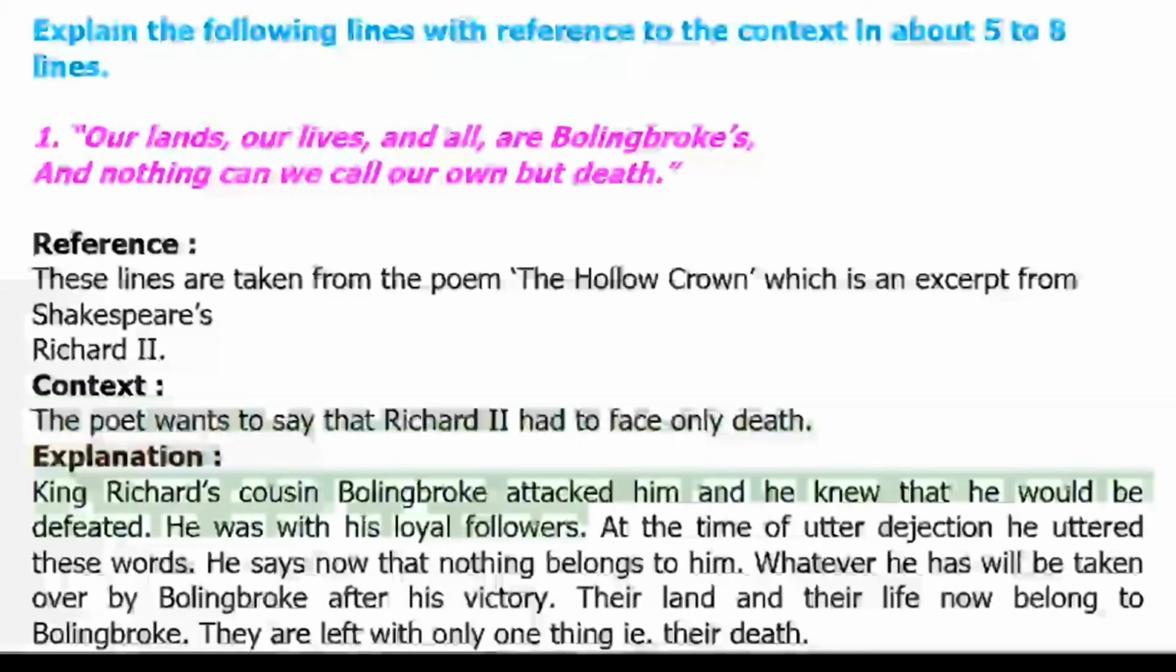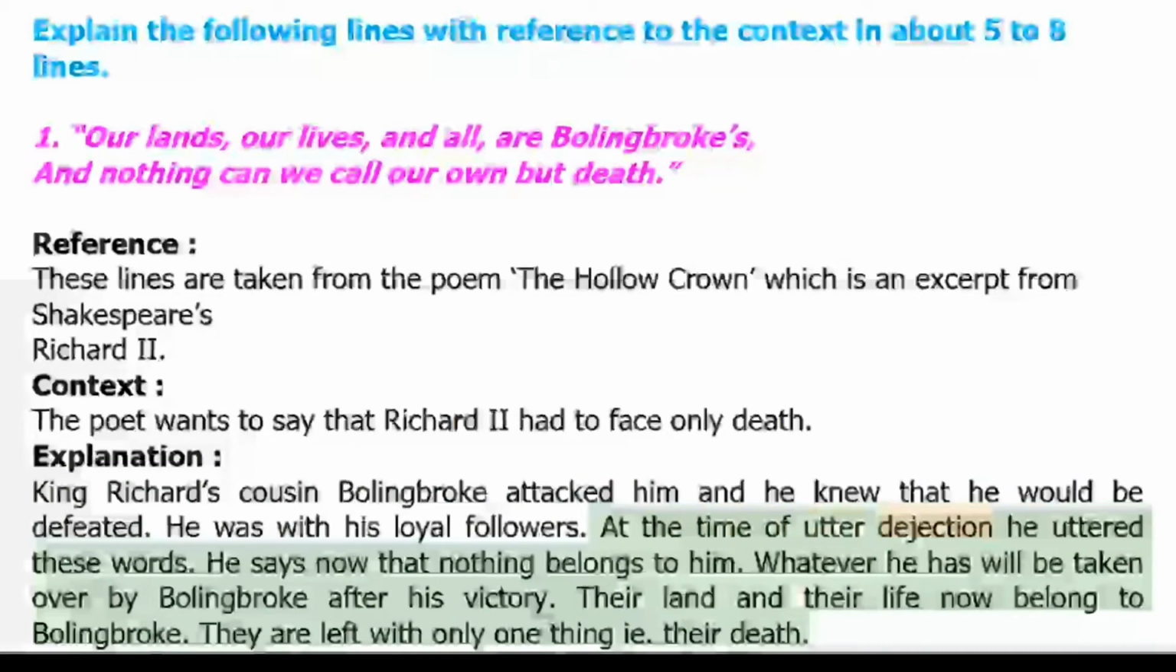Explanation: King Richard's cousin Bolingbroke attacked him and he knew that he would be defeated. He was with his loyal followers. At the time of utter dejection he uttered these words. He says now that nothing belongs to him. Whatever he has will be taken over by Bolingbroke after his victory. Their land and their life now belong to Bolingbroke. They are left with only one thing, that is their death.